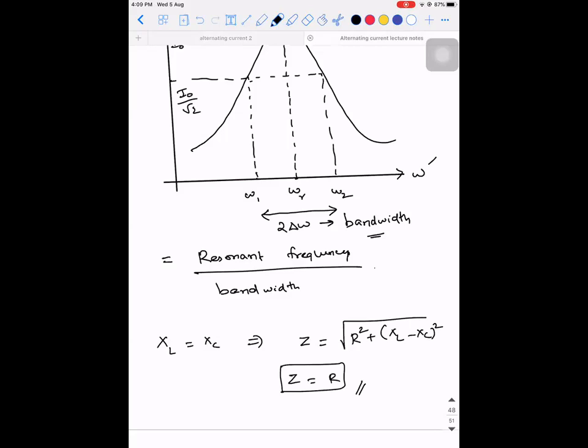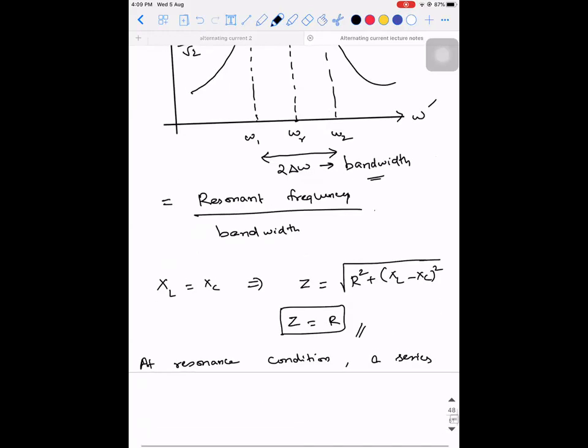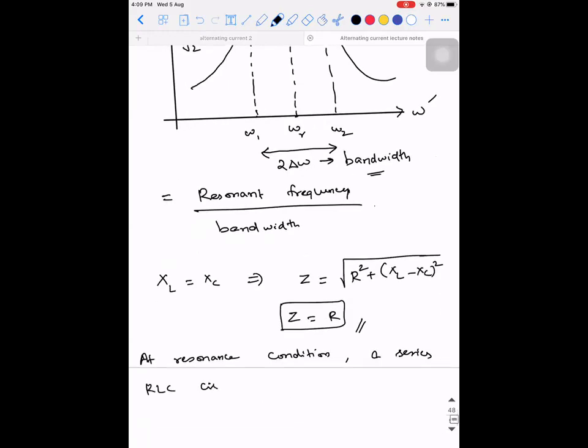Z will be equal to R. So at resonance condition, what is happening? A series RLC circuit is behaving like a pure resistive circuit.